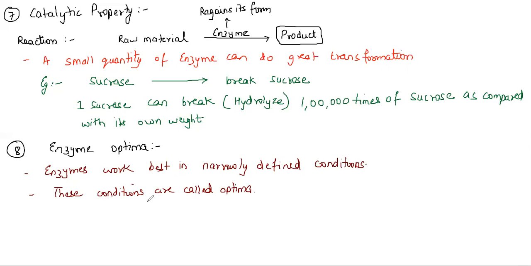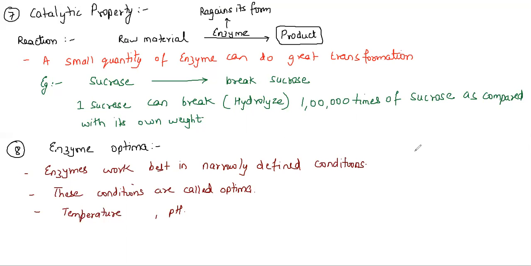Optima means the optimum temperature. So there has to be an appropriate temperature, and at the same time an appropriate pH. Now we need to understand one very important thing, that temperature is very important for enzymes to work, as well as the pH, but only within certain limits. Now before starting with the next part, let's understand the nomenclature, how the naming of enzymes is done. So that becomes our next topic.